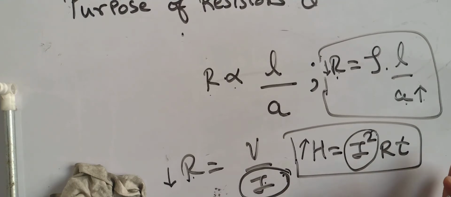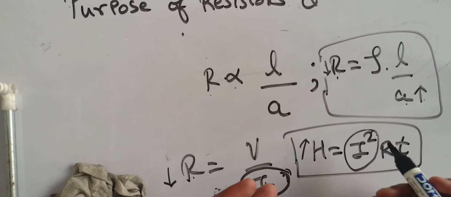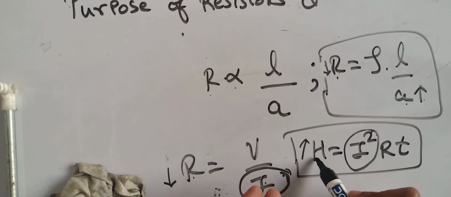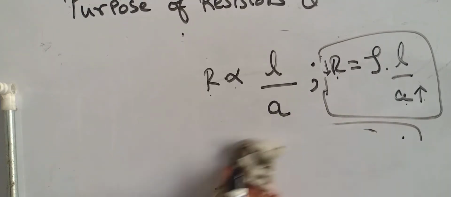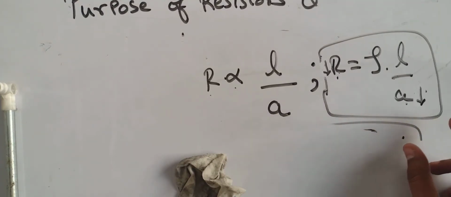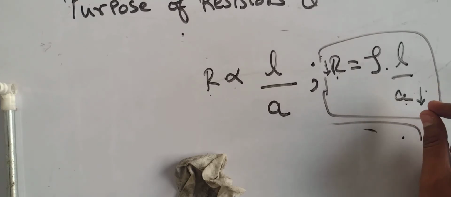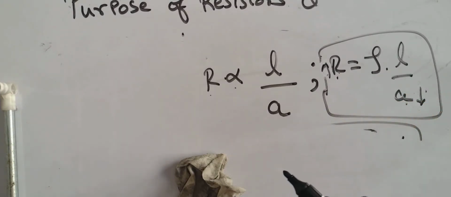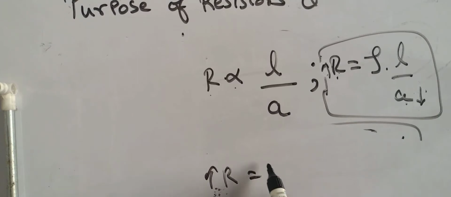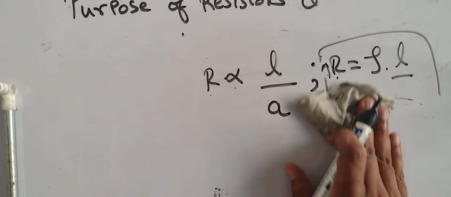Don't worry, just for the time being, keep in mind this equation, that is heat generation in a wire or heat generated in any system. When current increases, heat increases exponentially. If current increases by a square amount, heat also increases by that, because H is directly proportional to I square. Are you following that? That's why the cross sectional area of the wire is always kept less, so that resistance is more. If the resistance is more, voltage will also be more, because R and V are directly proportional to each other. I hope you are following it.